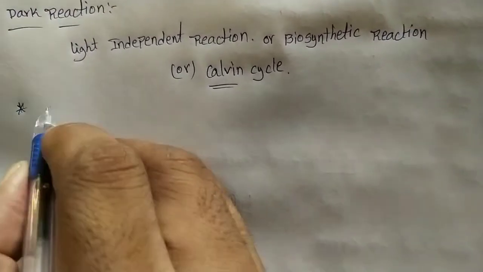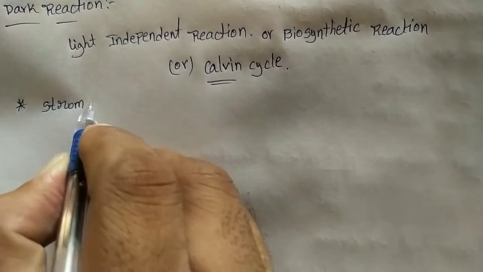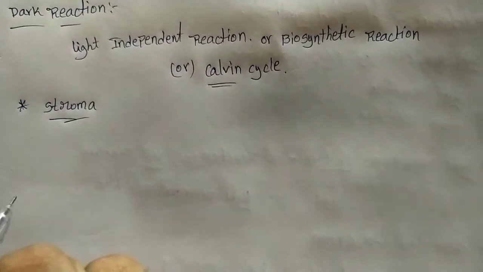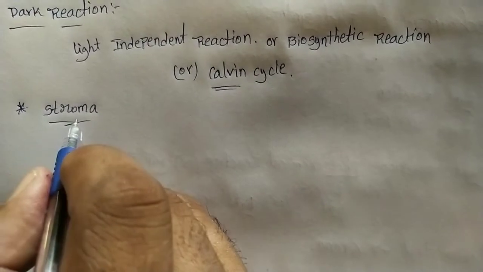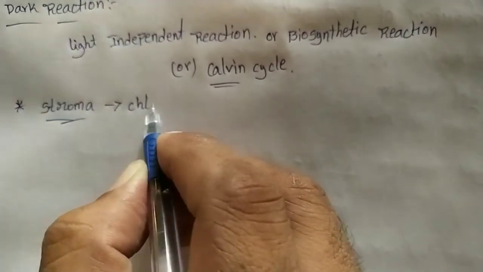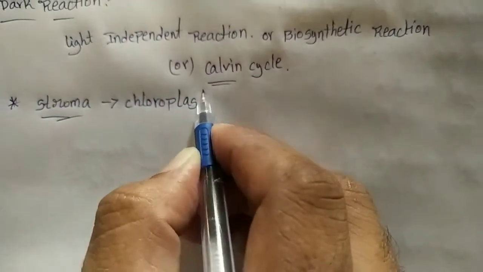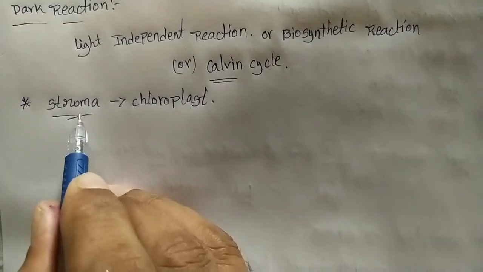The dark reaction takes place in the stroma. The light reaction takes place in the granum, and the dark reaction takes place in the stroma. The stroma is also present in the chloroplast.